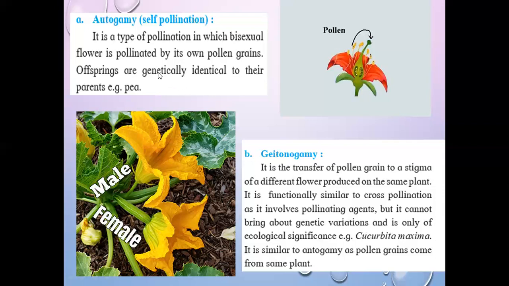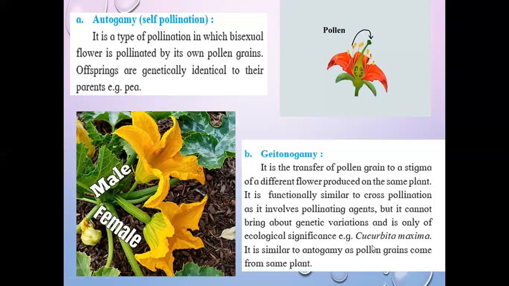Unlike autogamy, where the offsprings are genetically identical, here there are some chances of genetic variation. And it is only of ecological significance, meaning it is not time consuming or some external agents are not required. That's why it is an ecologically significant process.